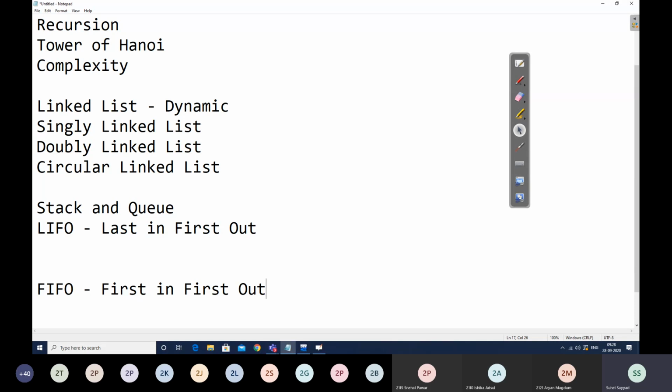Then we discussed one more variant of queue, that was priority queue. So in priority queue, now we will have additional input for each of the elements in the form of priority. Higher the priority, the element will be removed first. Usually the removal in queue is in the form of FIFO, that is whoever has come first will be removed first. But in case of priority queue, the removal operation, or we can say the DQ operation, now will be on the basis of the priority. The element which is having the highest priority will be removed first.